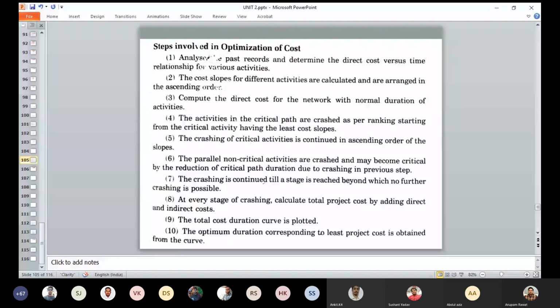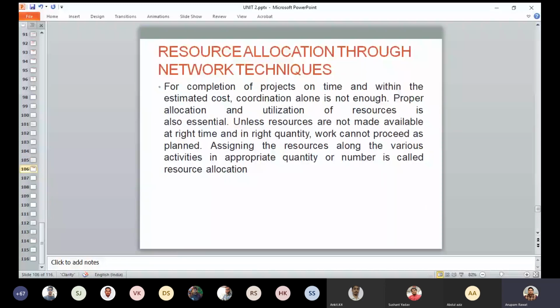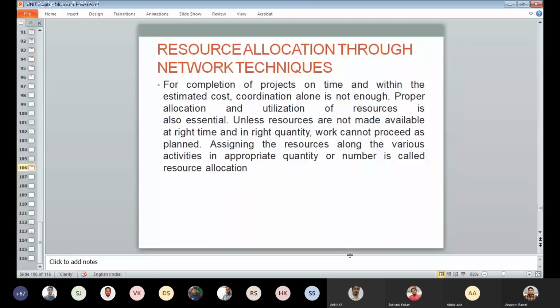So next is the resource allocation through network technique. Basically, a resource is a physical variable such as manpower, material, money, equipment, time, and these resources we require for the completion of a project.